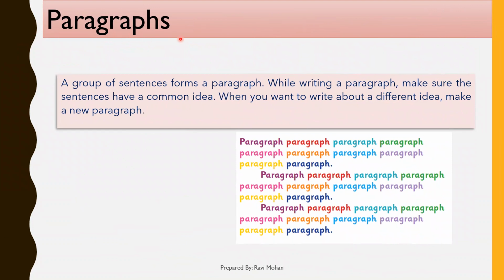Next is paragraphs. A paragraph is a group of sentences organized around a central topic. While writing a paragraph, we have to make sure that the paragraph is focused on one idea. When we write about a different idea or different context, then we should make a new paragraph. Like here you can see an example.